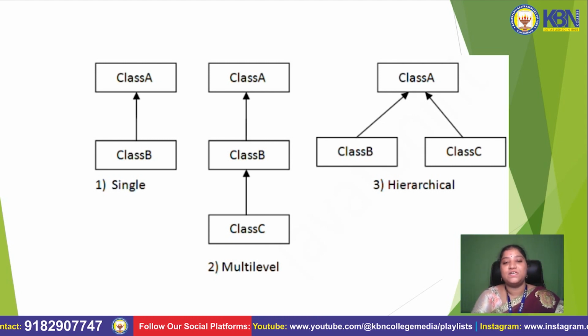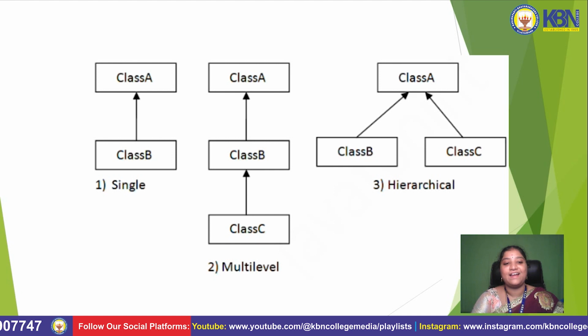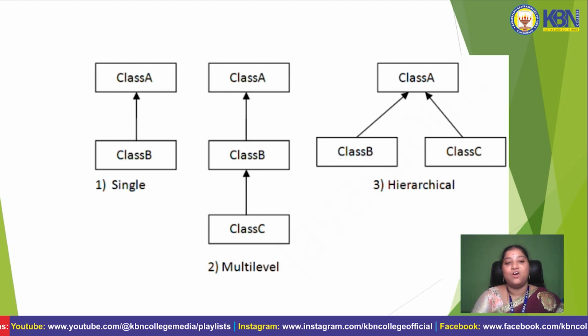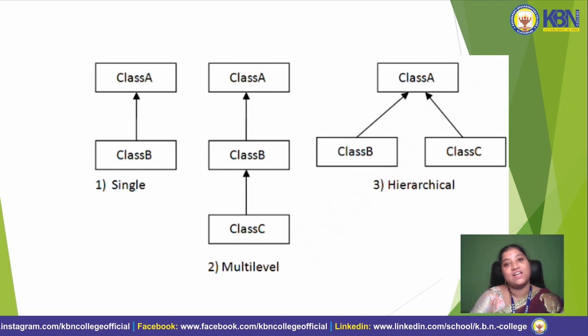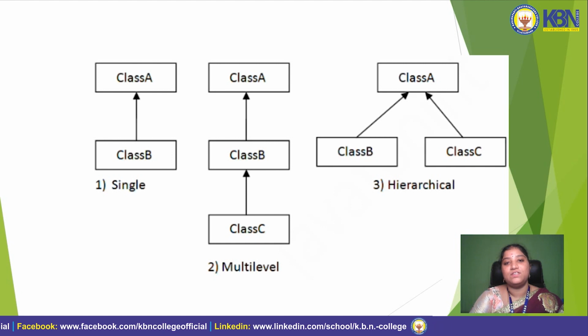First, single inheritance. We can see class A to class B, that is parent class to child class, superclass to derived class or subclass. Now multi-level inheritance: class A, class B, class C. Class B inherits from class A and class C extends class B. In inheritance we use a keyword like extends. Now we will discuss hierarchical inheritance, that is class A.